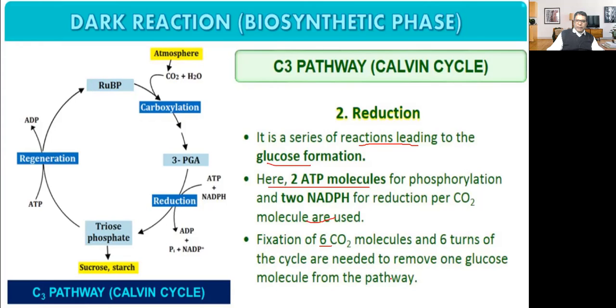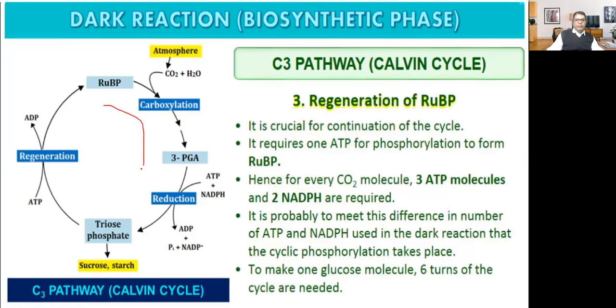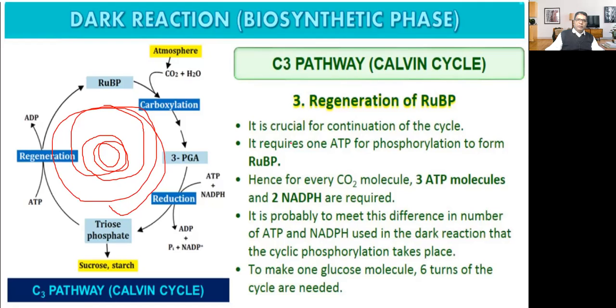So to release one glucose molecule from the Calvin cycle, how many turns are required? 6 turns are required to produce one molecule of glucose from the C3 Calvin cycle. So 1 turn, 2 turns, 3, 4, 5, 6 turns are needed. Now third, what is it? The third phase of Calvin cycle is regeneration of RUBP.